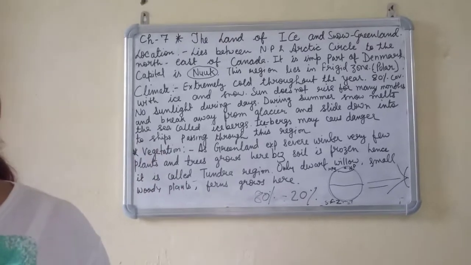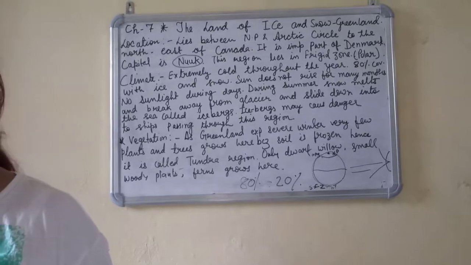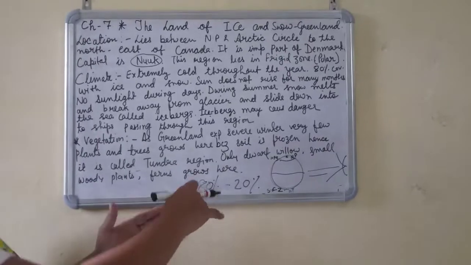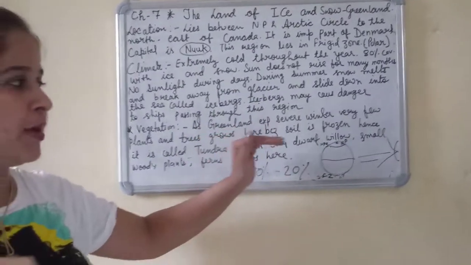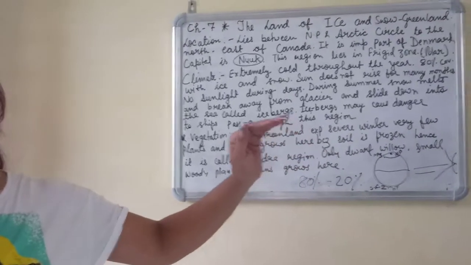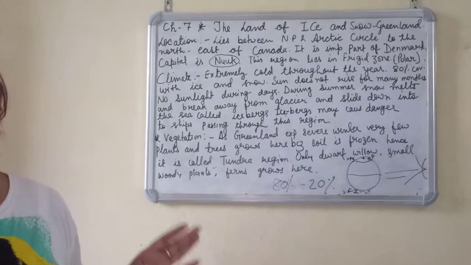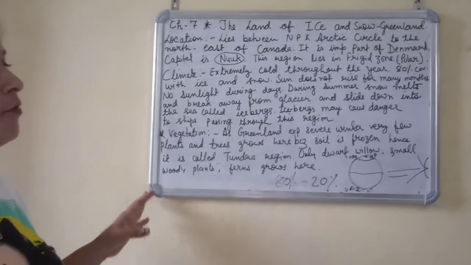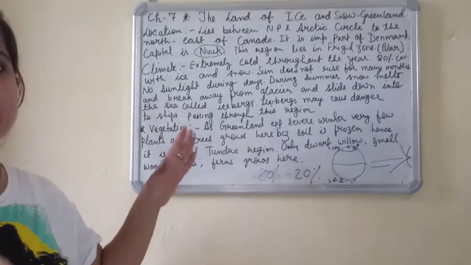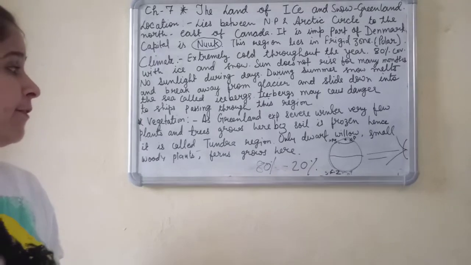Apart from these, grass, shrubs, lichen and mosses are the only plants which grow here. These plants grow close to the ground. Yes, these plants do not grow at a very tall height. They grow at a very short height, close to the ground. Tall trees do not grow here. Birch trees, willows, ferns and herbs grow in a very small area of Greenland. So this is all about the vegetation. That is why this region is called the tundra region, and this tundra region is very famous here.